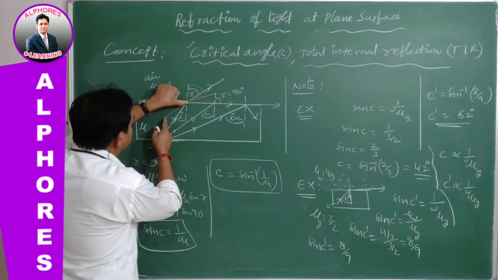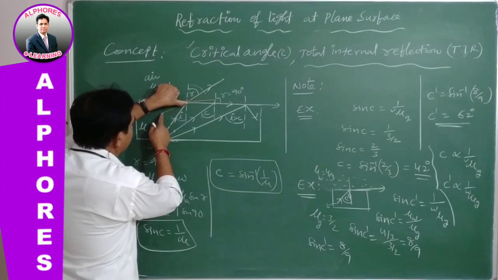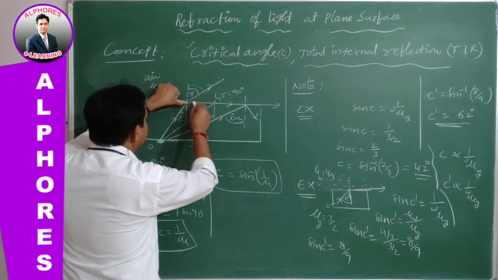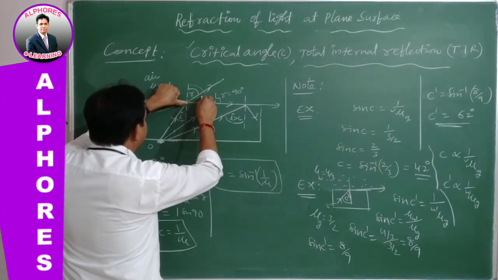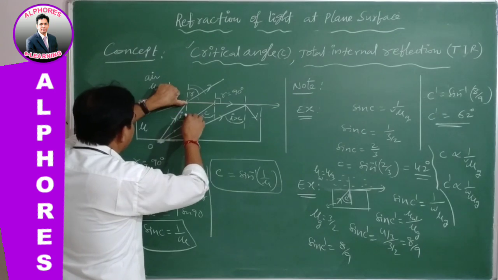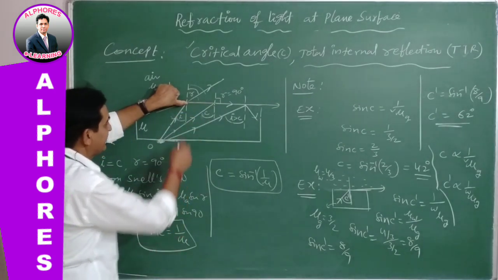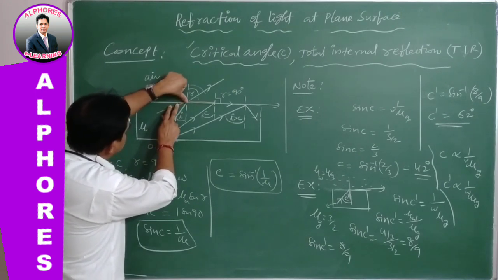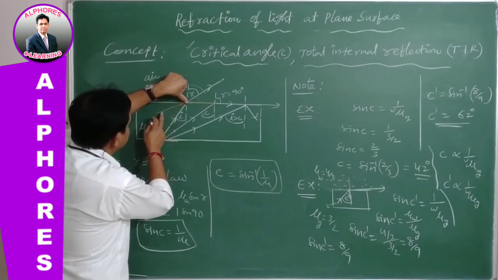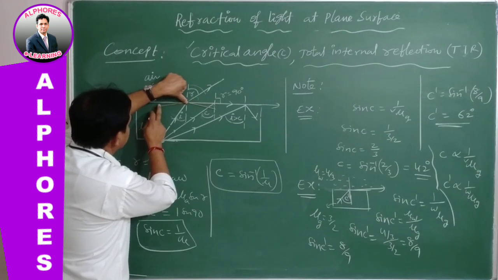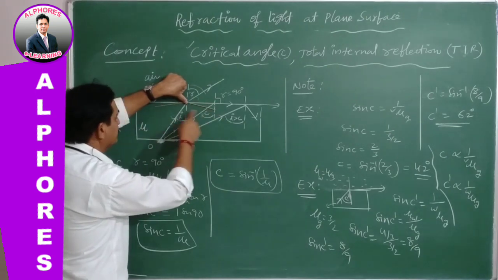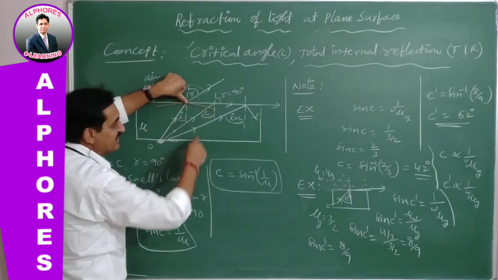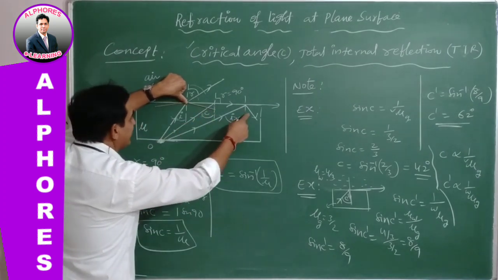If we go up to a certain amount, then what happens? See clearly, the light is grazing the surface separating the two media. Here R becomes 90 degrees. This angle of incidence is known as the critical angle. If the angle of incidence increases further, the light reflects back into the same medium, the denser medium. This is the TIR case.